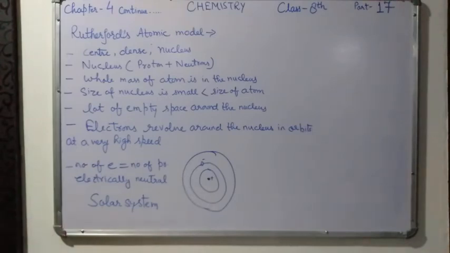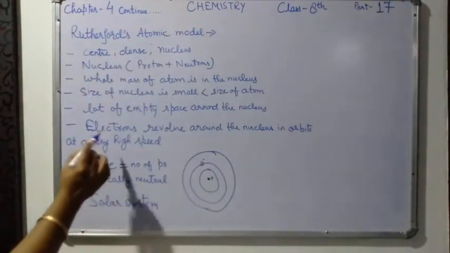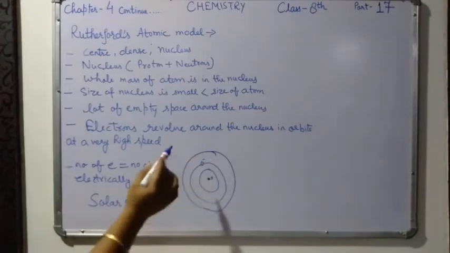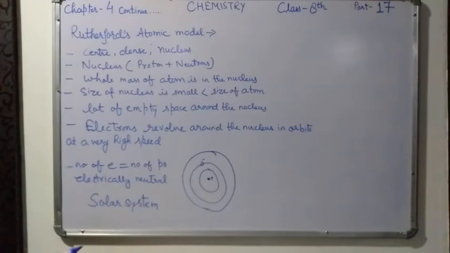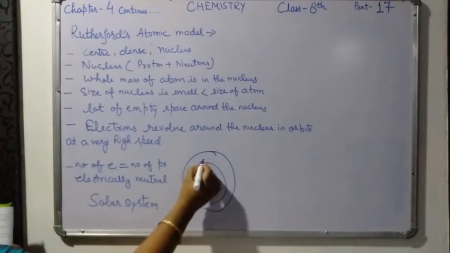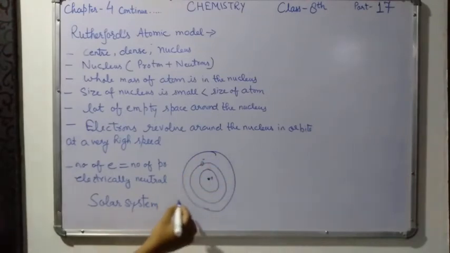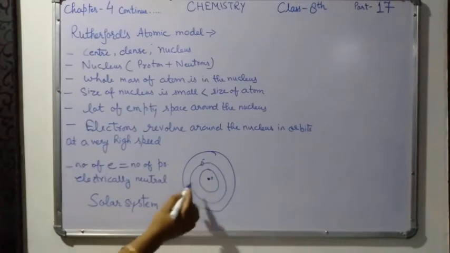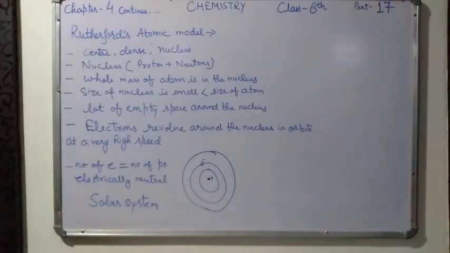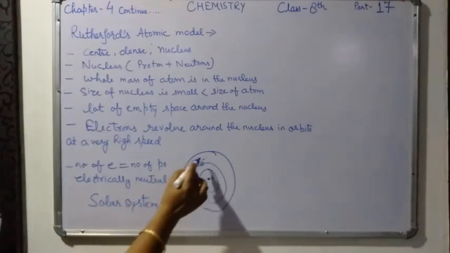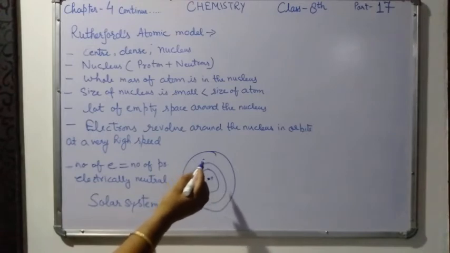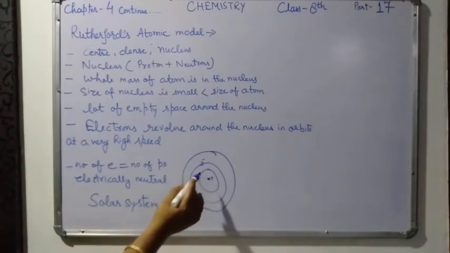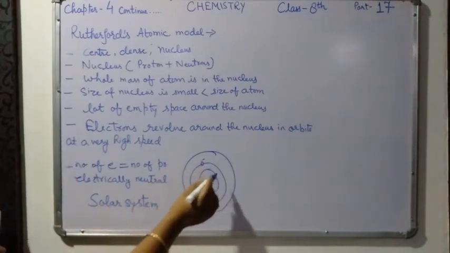However, according to electromagnetic theory, if a charged particle is accelerated, that is, moving around another charge, here a negative charge moving around a positive charge, then there would be continuous loss of energy.